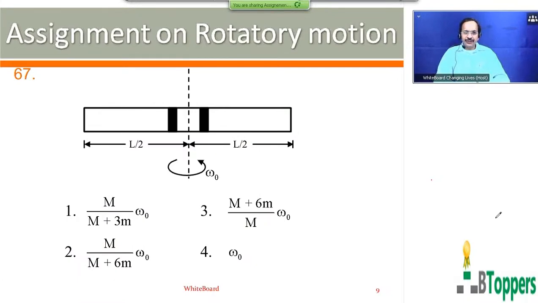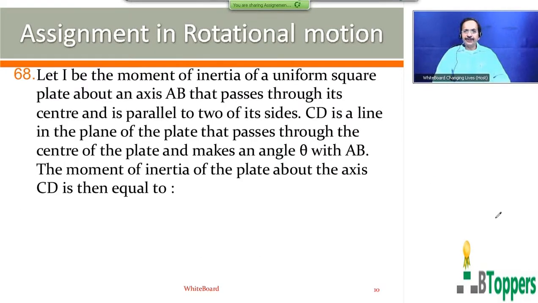So for question number 67, which I have just discussed, the second option will be the answer. Look at question number 68. This question comes under one of the special cases I have discussed in the past in the perpendicular axis theorem.